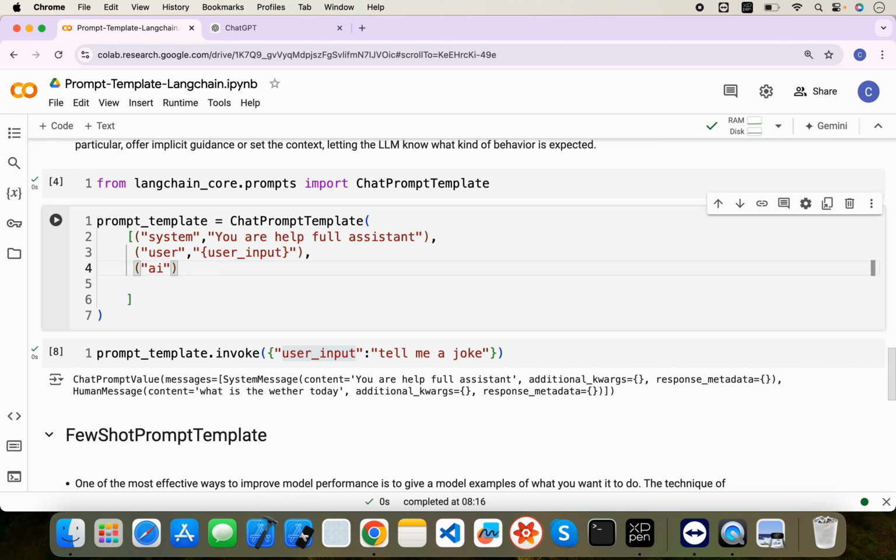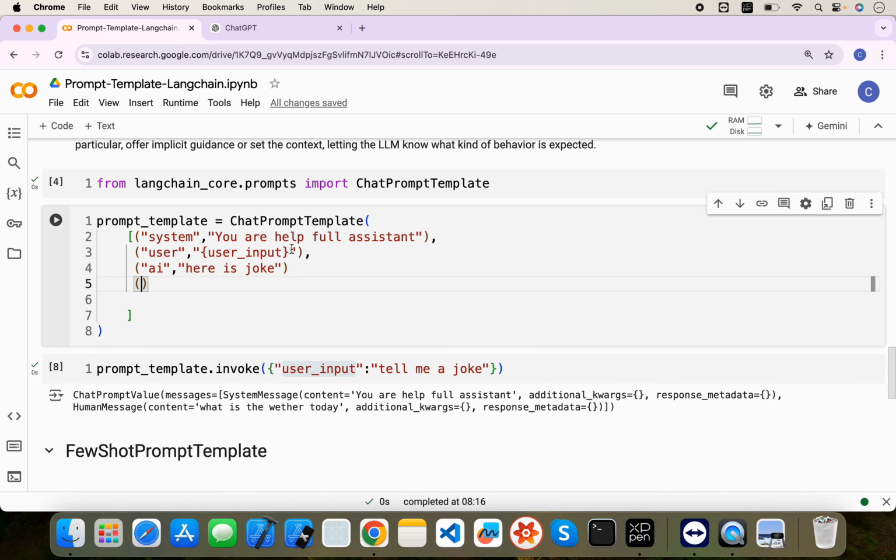AI will provide the response, so let me write something simple: "Here is a joke." Because AI provided the response, we are just writing "tell me a joke." And now again the user will provide some question, let's say, how are you? Simple.